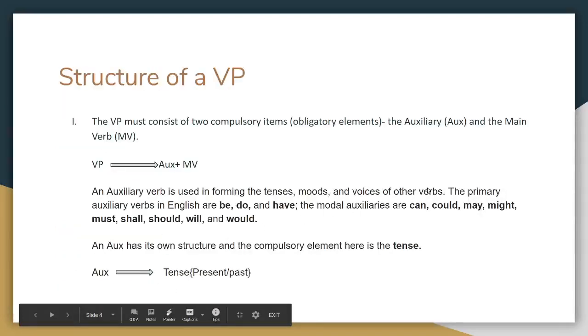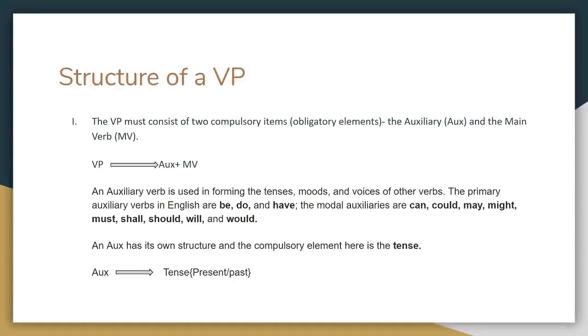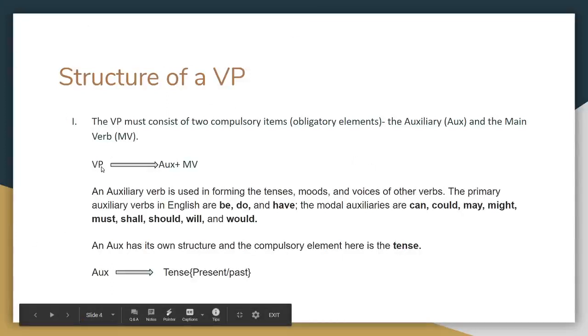Coming to the structure of a VP, the VP must consist of two compulsory items. So two obligatory elements should be there in a VP. A VP is incomplete without these two elements, and they are the auxiliary and the main verb. So a VP can be rewritten like this: a VP can be split into auxiliary and main verb.